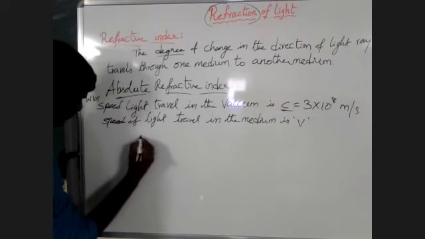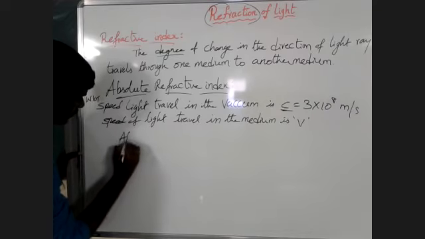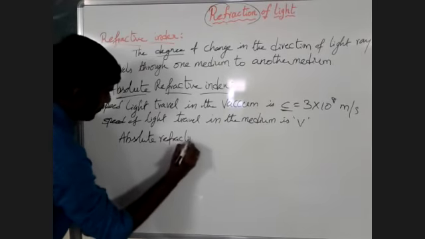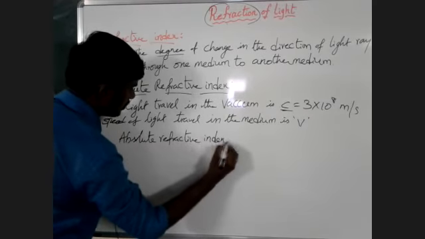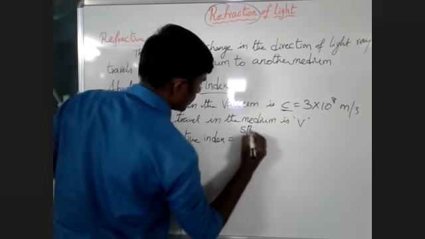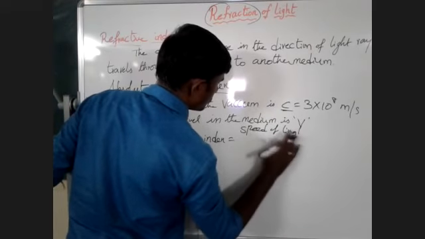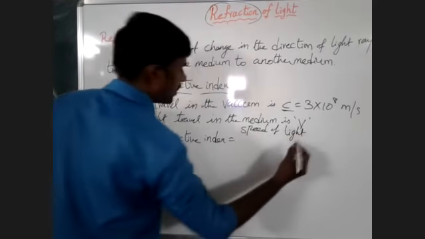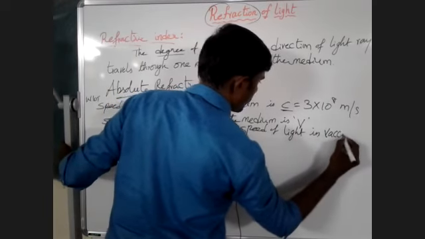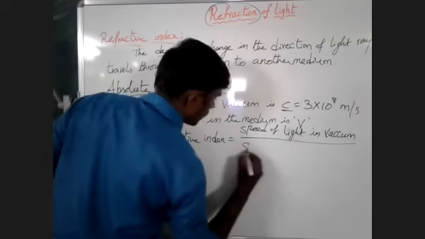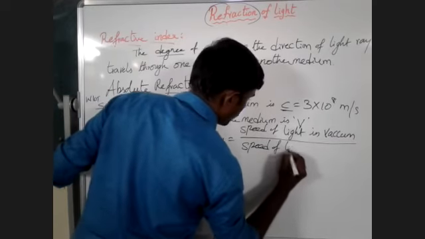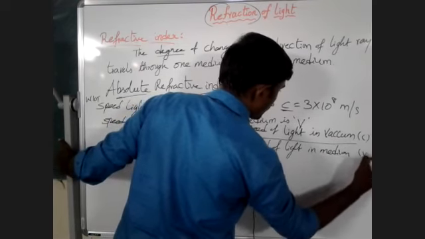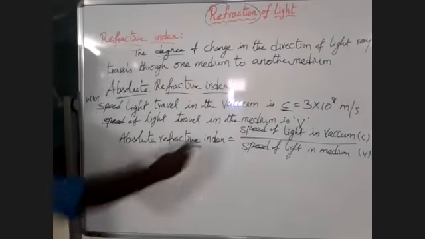Absolute refractive index means the ratio of speed of light in vacuum by speed of light in medium. That we call the absolute refractive index.